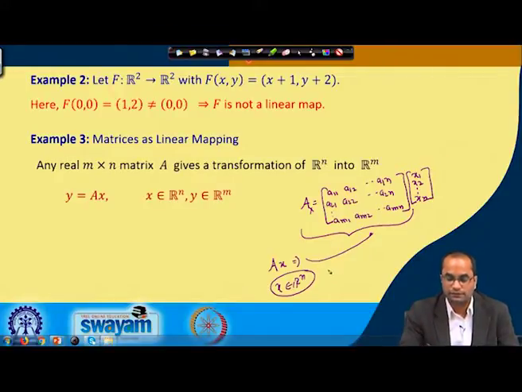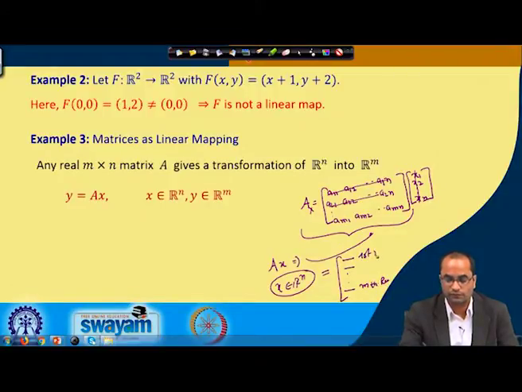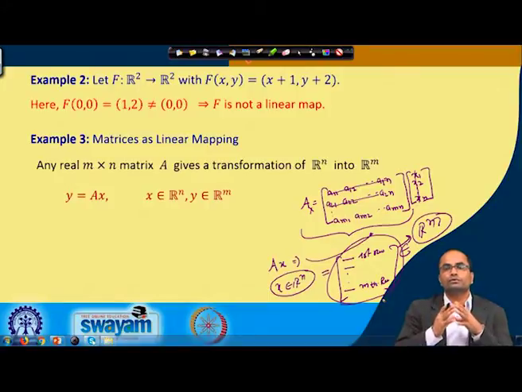Now, if we discuss this multiplication, this row will be multiplied to this column, and then the next row to this column, and so on. So we get these m rows, this is the mth row, this is the first row. As a product we get a vector from R m, because it will have m components.